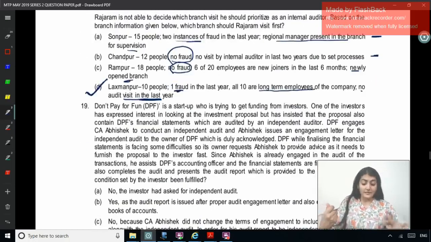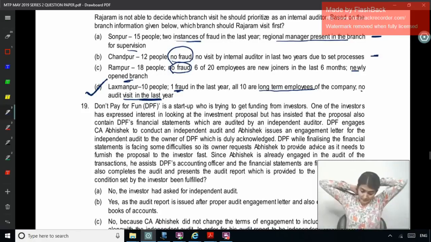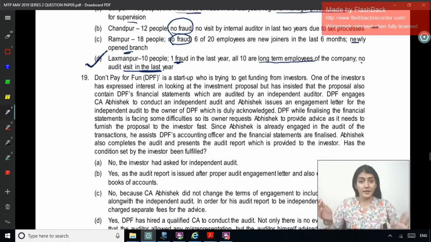Then 19. Don't pay for fun is a startup trying to get funding from investors. One of the investors has expressed interest in looking at the investment proposal but has insisted that the proposal also contains DPF's financial statements which are audited by an independent auditor. Right, DPF engages CA Abhishek to conduct an independent audit and Abhishek issues an engagement letter for the independent audit to the owner of DPF, which is duly acknowledged.